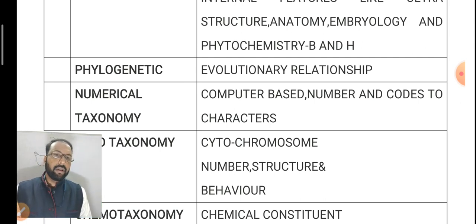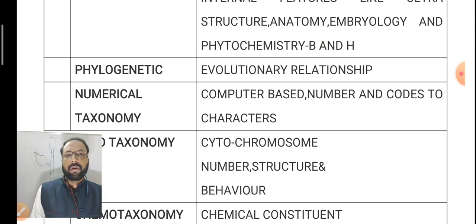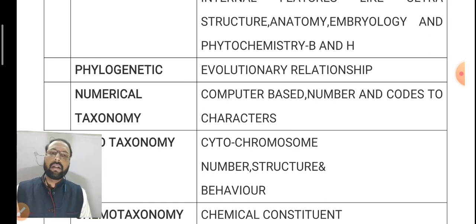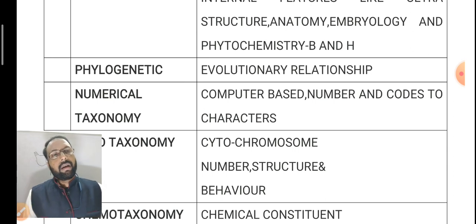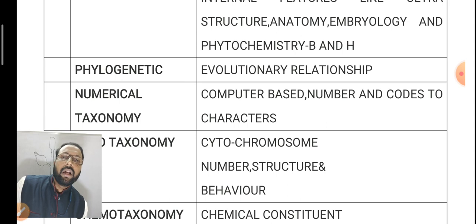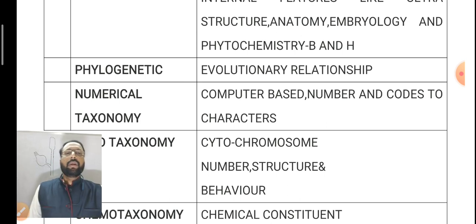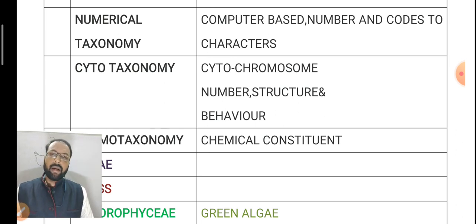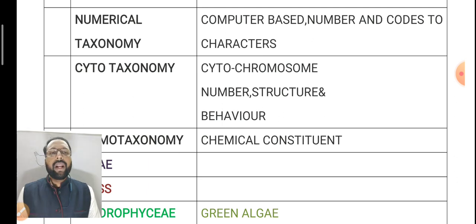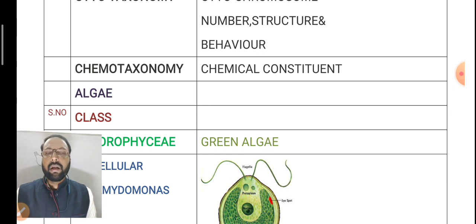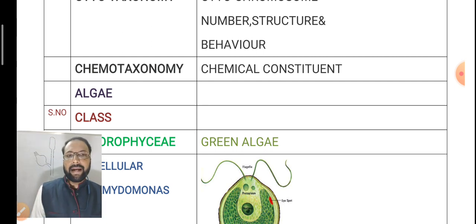Whereas numerical taxonomy is a computer-based program. The scientists gave numbers and codes to the plant characters. Based on the codes and character numbers only, the plants are classified. That is called numerical taxonomy. Whereas cytotaxonomy, here, based on the chromosome number, structure, and behavior, the plants are classified. That is called cytotaxonomy. Whereas chemotaxonomy is mainly based on the chemical components present in the plants.